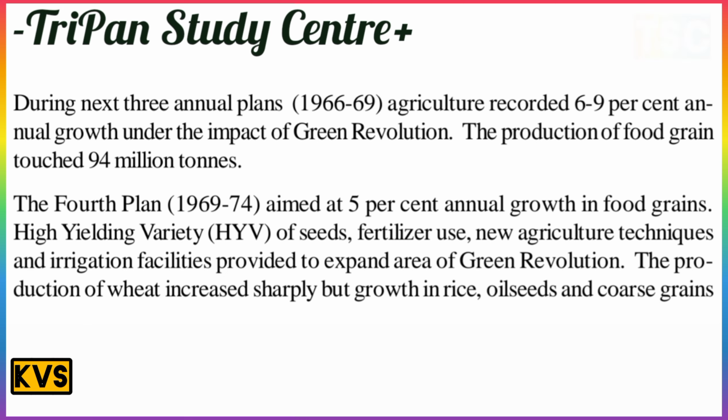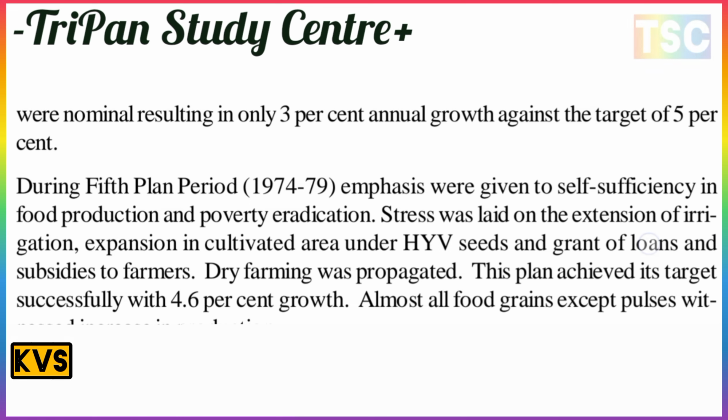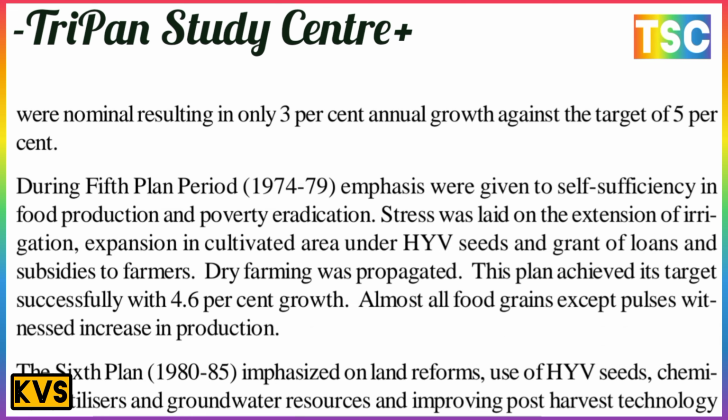High yielding varieties, HYV, of seed and fertilizer use, new agriculture techniques and irrigation facilities were provided to expand the area of the Green Revolution. The production of wheat increased sharply, but growth in rice, oilseed and coarse grain was nominal, resulting in only 3% annual growth against the target of 5%.